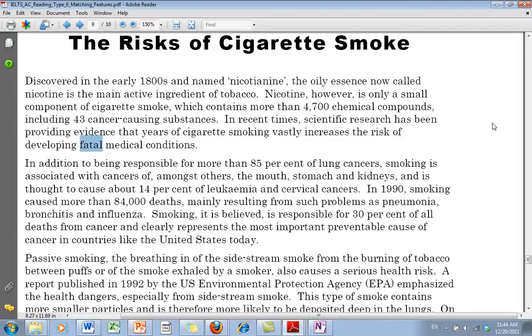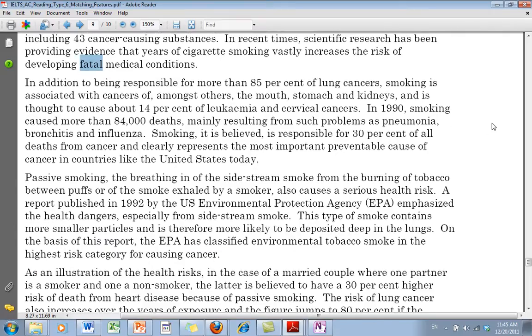So now what I'm going to do is go through the topic sentences to see what each paragraph is going to talk about. That's very important because when I look at a question, I need to know which paragraph I should look in. This is one of the most important aspects of being successful on the IELTS exam: get an overview, look at the topic sentences, and when you read a question, have a good idea which paragraph the answer will be in. This will save you time. It's very important. So let's look at the topic sentences.